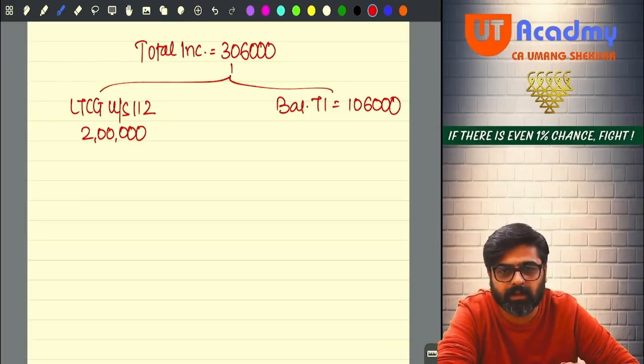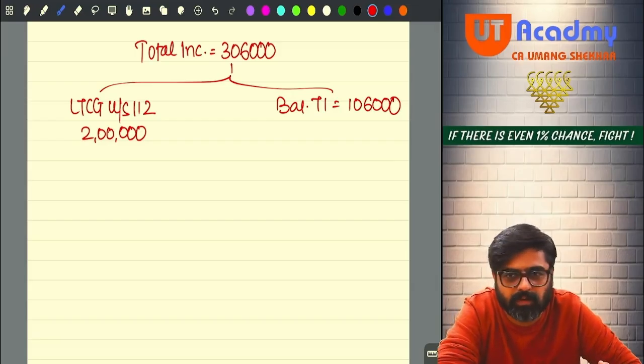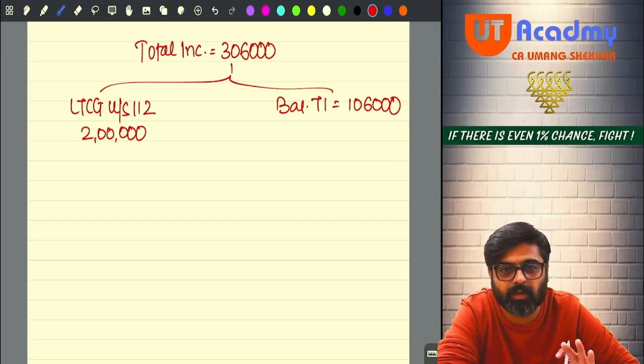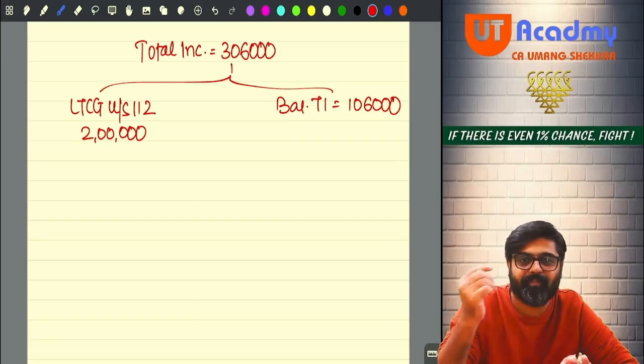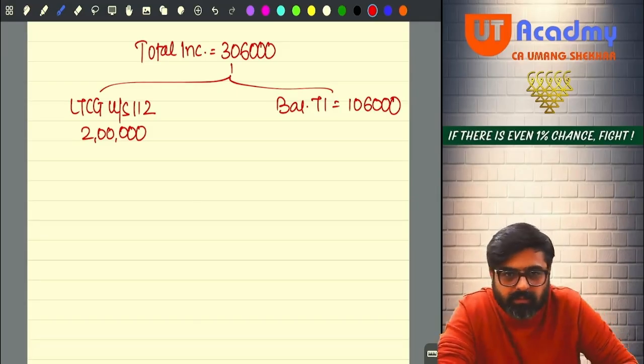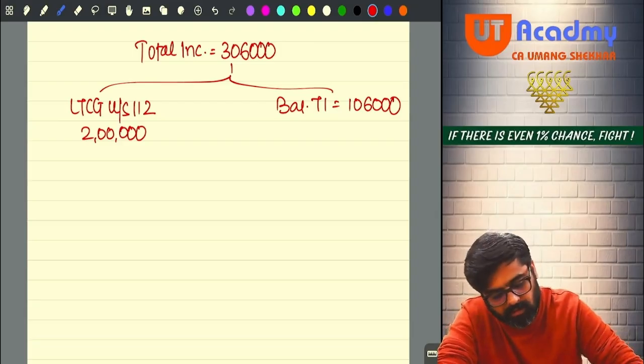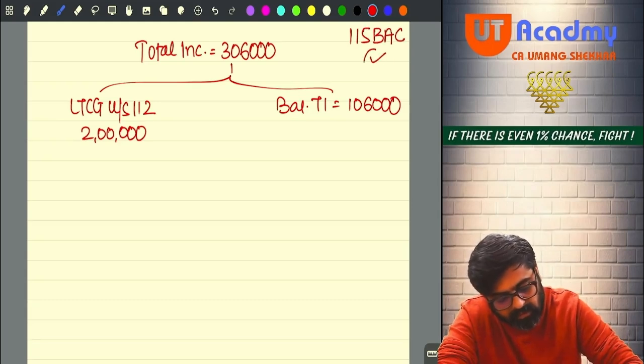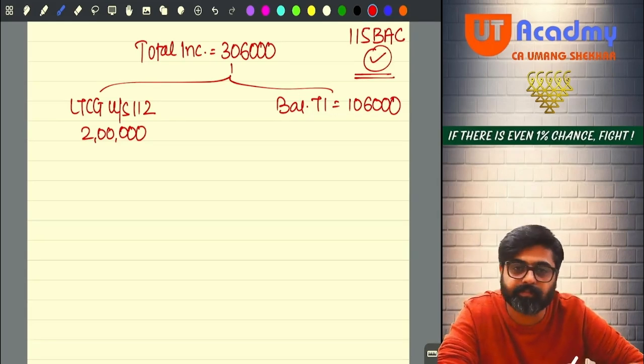So take the assumption that you are not following 115 BAC. Or you want to take following 115 BAC. What assumption you want to take? We can take any assumption, no? So we'll assume that assessee is following 115 BAC. Let's assume he is following 115 BAC.